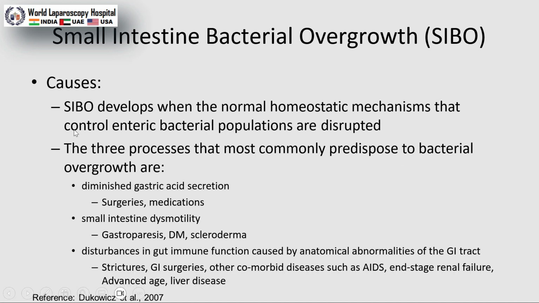SIBO can develop when the normal homeostatic mechanisms that control the bacterial population are disrupted. The three processes that most commonly predispose to bacterial overgrowth are diminished gastric acid secretion, either from surgery or medication, impaired intestinal motility such as gastroparesis, diabetes mellitus, and scleroderma, and disturbance in gut immune function.